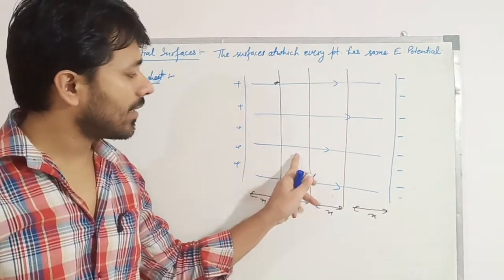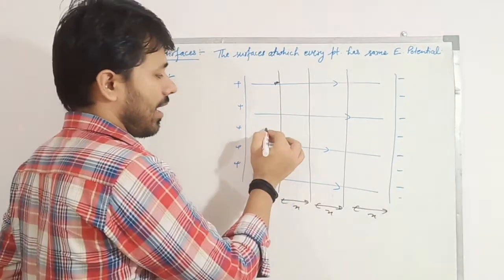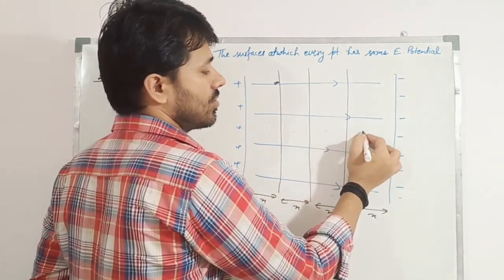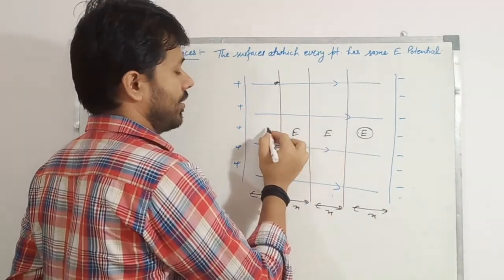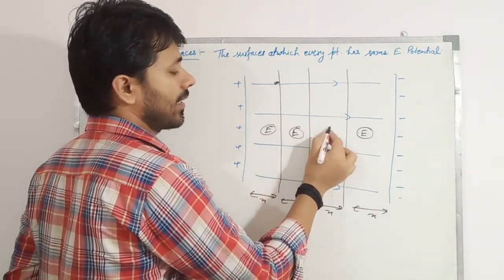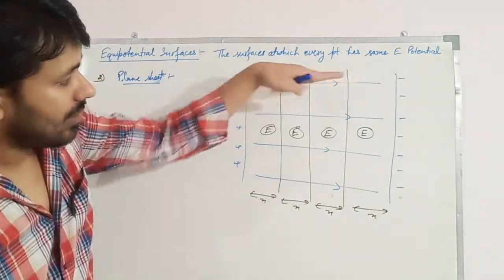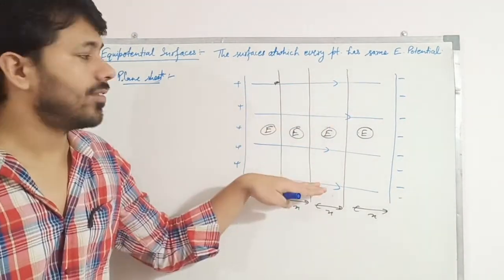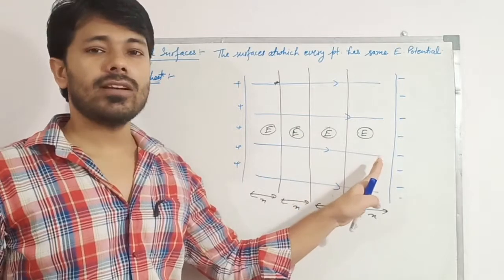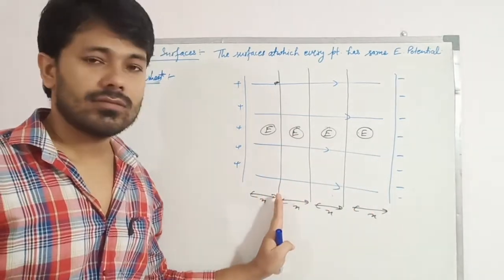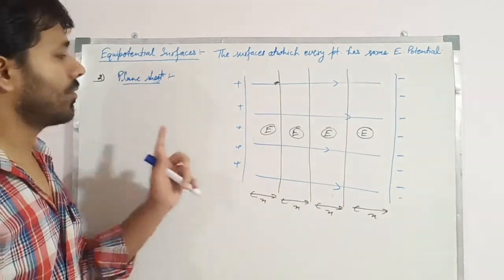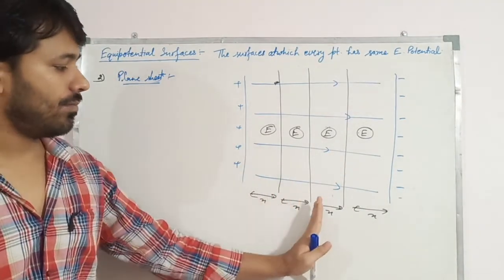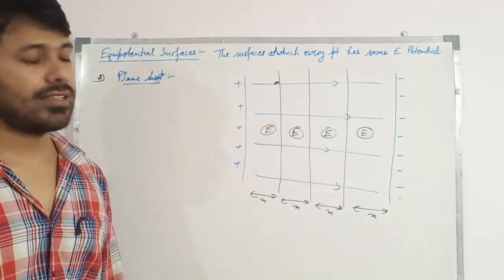Because the value of the electric field is the same at every point. Parallel lines mean a uniform electric field, and for a uniform electric field the equipotential surfaces are uniformly placed, at equal distances.